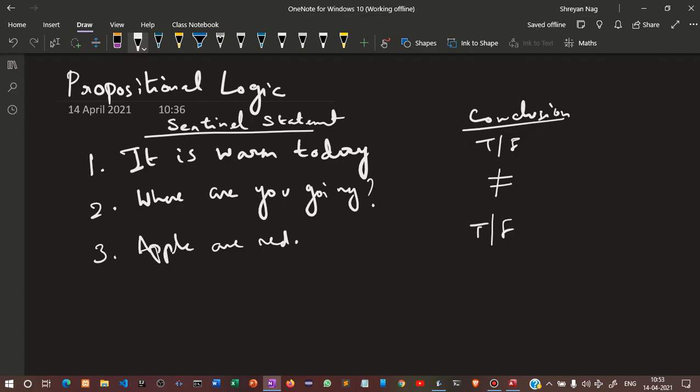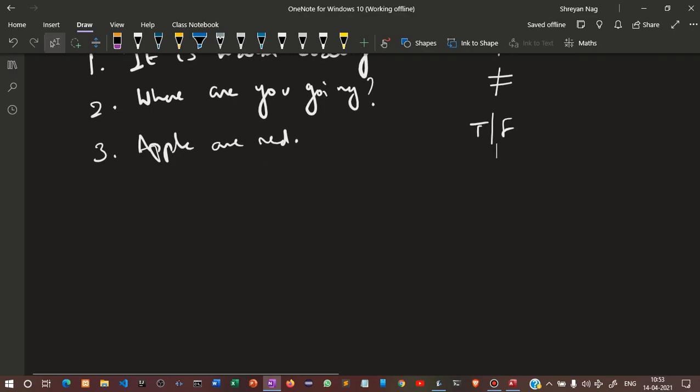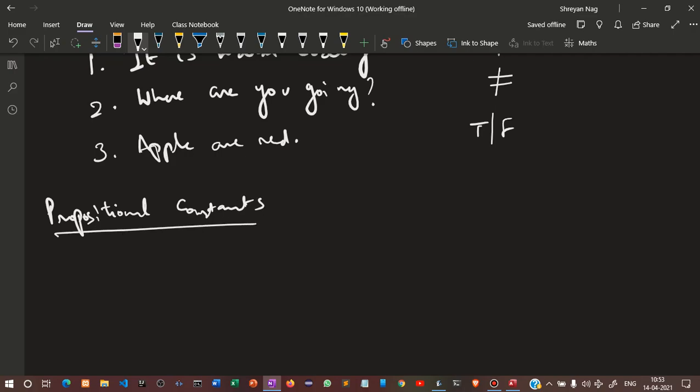Now we will be talking about propositional constants. If you record this statement within a variable, then it becomes a propositional constant. Suppose I say A colon, today is Sunday.